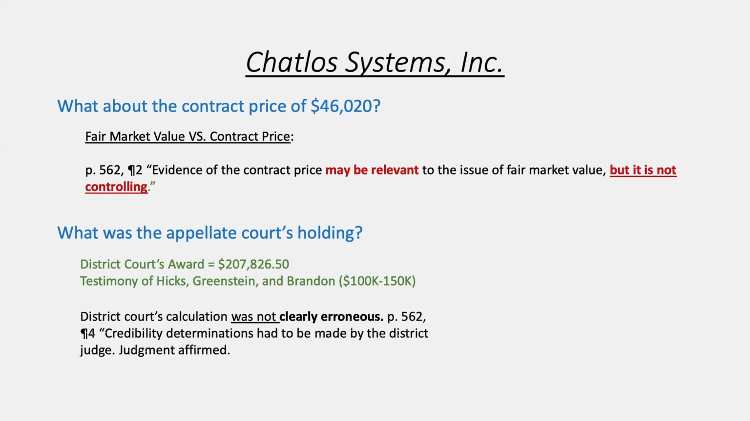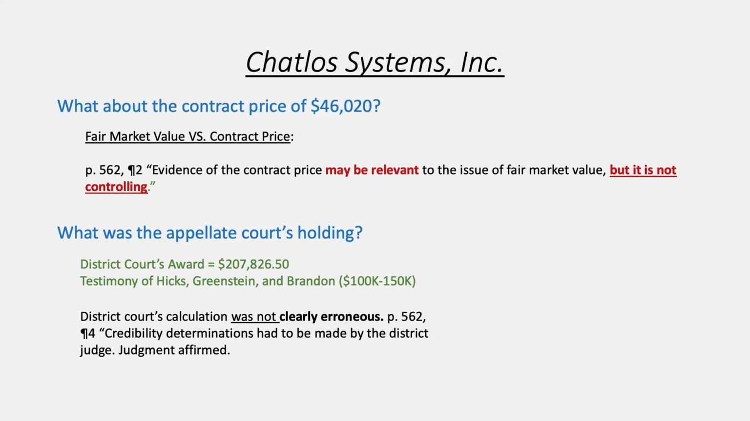And so this is where we have to understand a procedural rule where the appellate court's only going to overturn what the district court calculated if it was clearly erroneous. And here, the appellate court determined it wasn't clearly erroneous. It could have been this computer system that Chatlass wanted over 200,000. And the credibility of the defendant, the plaintiff, and the people testifying, that's for the district judge to determine. And so the district judge determined from Hicks, Greenstein, and Brandon that it's worth over 200,000, while the appellate court said they're not going to overturn it.